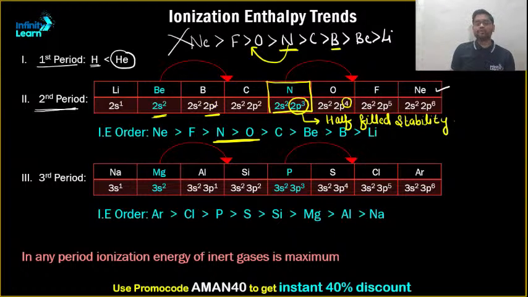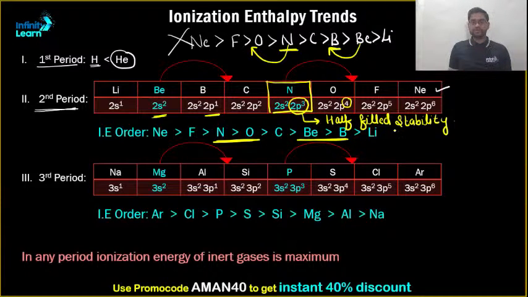Whereas here, look, 2p consists of 3 subshells like px, py, pz. That means a total of 6 electrons can be accommodated. There is only one electron, 5 places are empty, right? If it gives away even that one electron, what will it get? Again the stability of the s orbital. And hence boron gives an electron easily as compared to what? Beryllium, and that is the reason beryllium comes before boron.